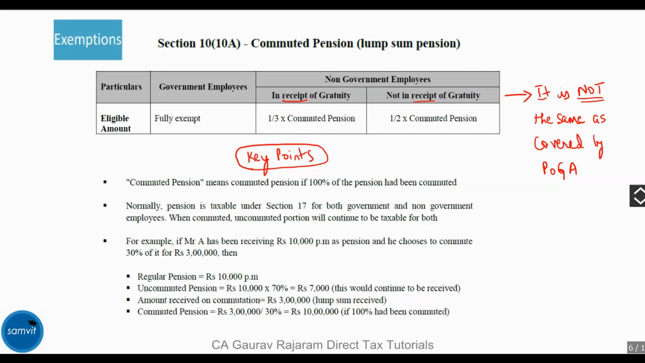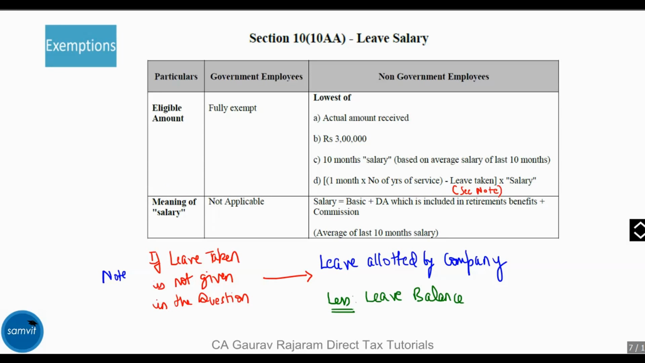The third exemption is for commuted pension under section 10(10)(a). The fourth exemption is for leave salary under 10(10)(a). Note that it has 4 clauses. The definition of salary in the third and the fourth clause, clause C and clause D, are the same. If leave taken is not given to you, then see the note for the calculation.